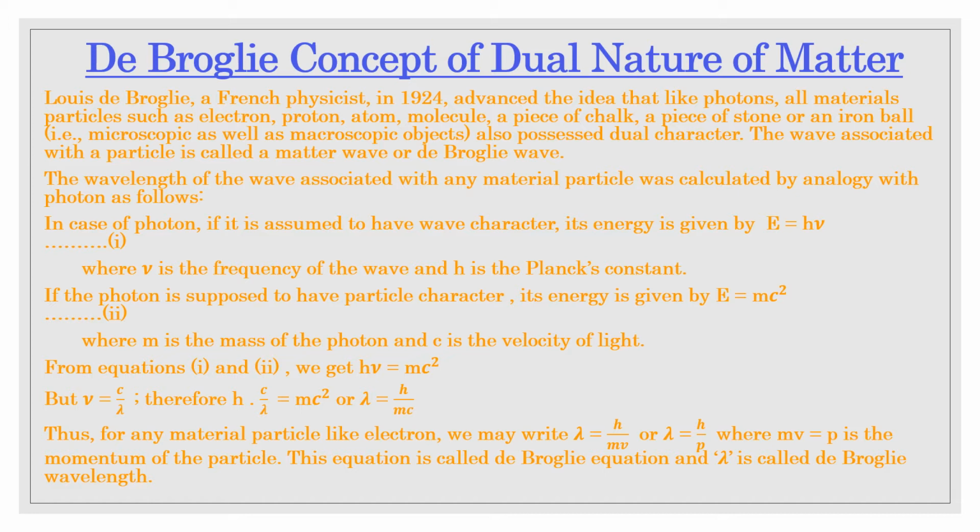We call this the de Broglie equation, where λ is the de Broglie wavelength. From this equation we can say that wavelength is inversely proportional to momentum. Thus the significance of the de Broglie equation lies in the fact that it relates the particle character with the wave character of matter. I hope this concept is clear to you.